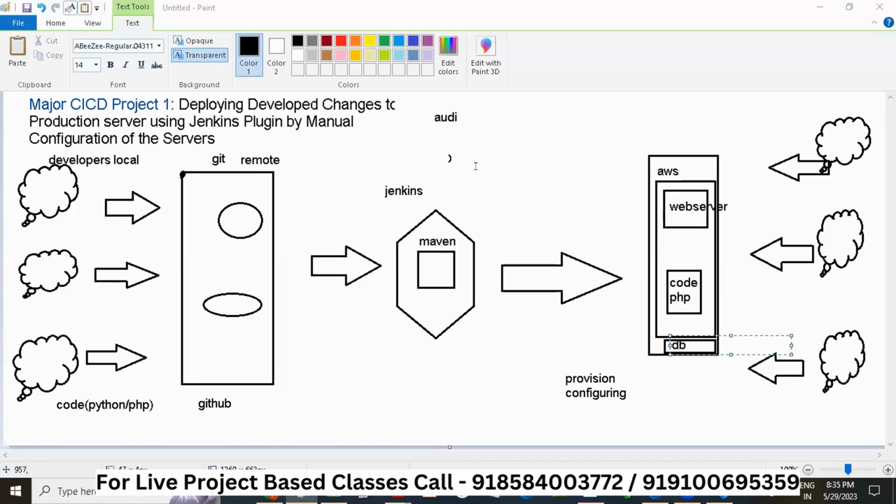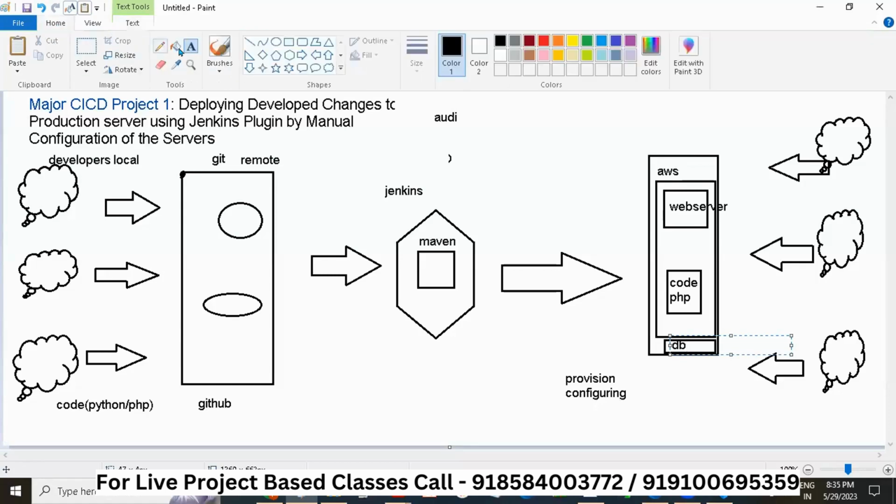Somebody is asking, what is an AWS DevOps day-to-day role? Whatever she is showing you, this is the job of a DevOps engineer: to maintain each and every stack, every tool, and this pipelining, everything should be working properly. If customers are saying my website is slow, that is the job of a DevOps engineer. Anything you think of in this architecture is the job of a DevOps engineer, except the coding part. The developers are doing the coding. Except that part, everything is a DevOps engineer's job.